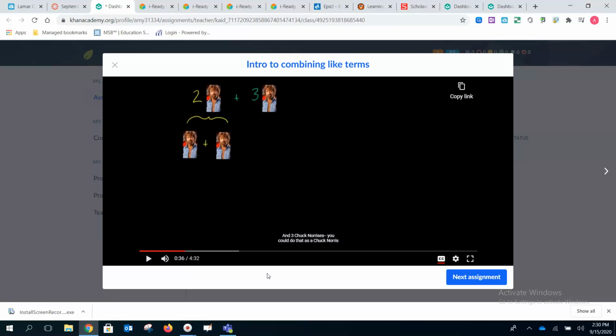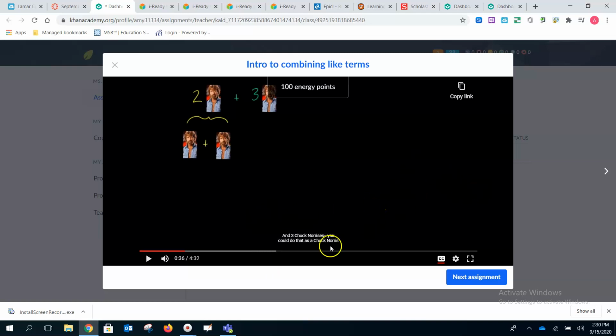So, since the binders did not work out, I can't do something that everybody doesn't have access to. Does that make sense? I can't do live lessons and have you fill out notes in a binder if not everybody has the binder. So, that's why we're scrapping that, and we're going to have to do this. We have to go with the flow these days. So that is exactly what we're doing.